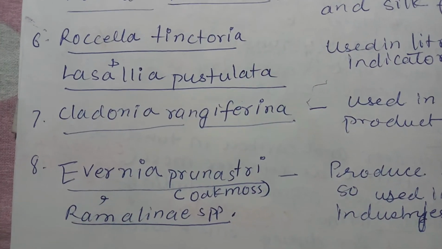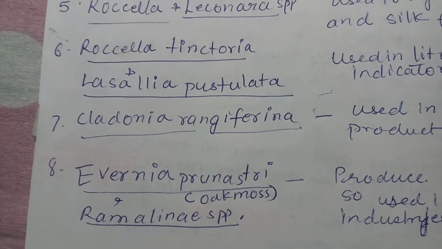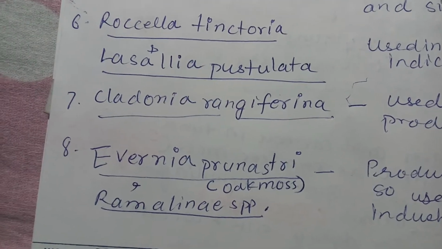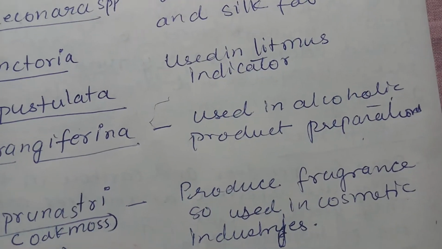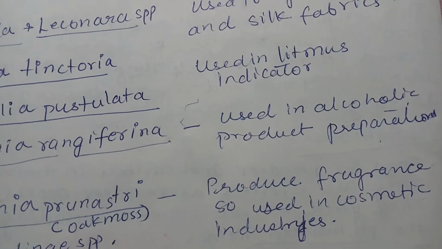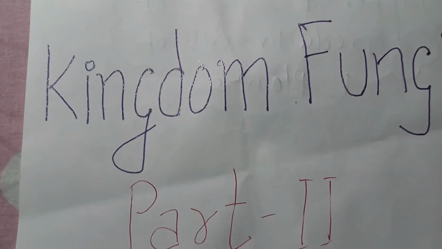And Evernia prunastri, which is known as oak moss, and Ramalina species, they are used to produce the fragrance, so they are used in the cosmetic industries. This is all about the lichen.